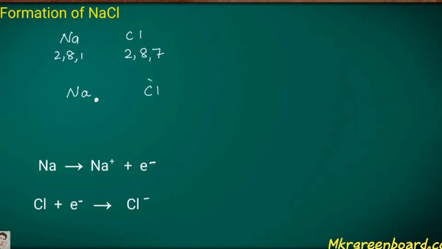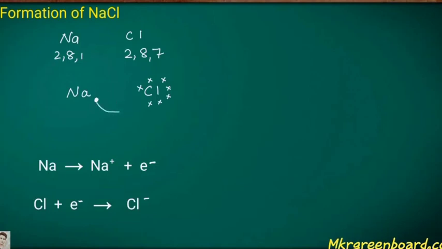and both Na and Cl have valence electrons. Valence means how many electrons the last shell contains. In the chlorine valence shell you can see 7 electrons, and for sodium there is 1 electron. So how is this ionic compound formed?